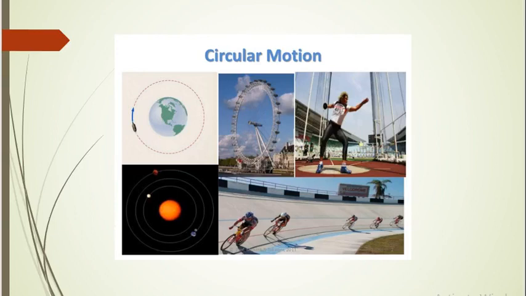In simple words, when any body rotates or circulates about its own axis or around the circumference, that kind of motion we call circular and rotational respectively.